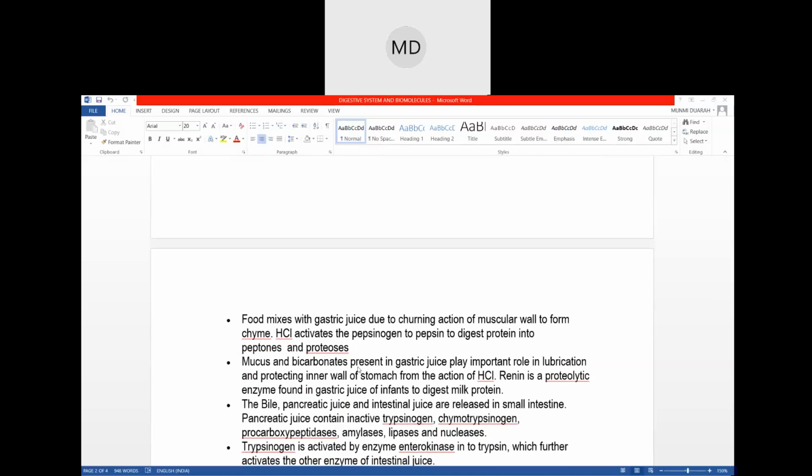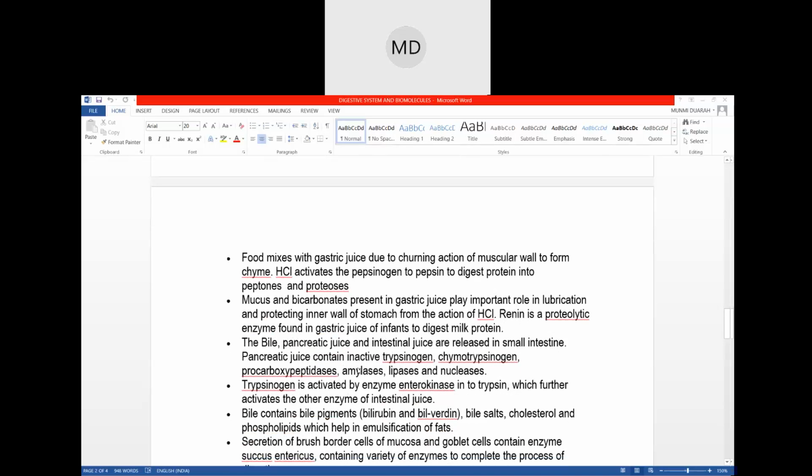Then the food passes to the small intestine, and in the small intestine the bile, the pancreatic juice, and the intestinal juice are released, and they act upon the food. There the fat part and the other parts of the food that are left out get digested, and the last process of digestion takes place in the small intestine itself.